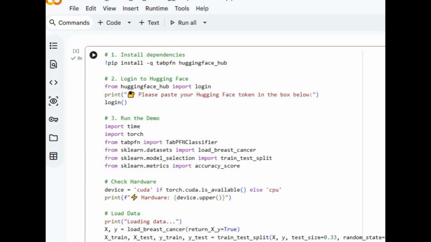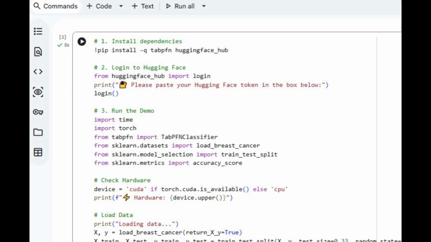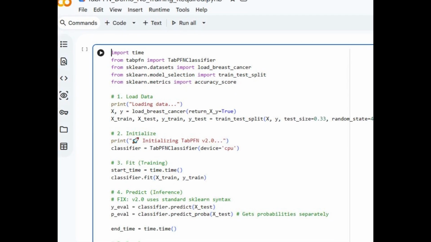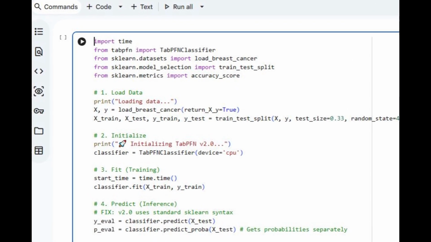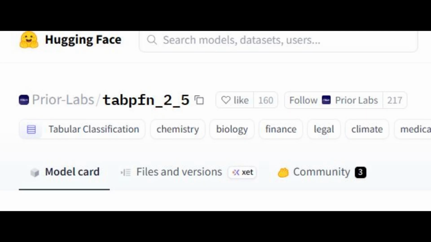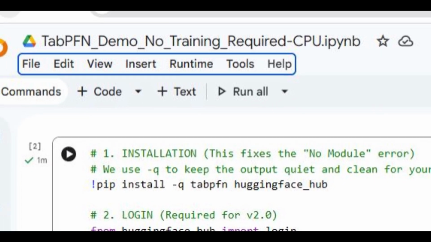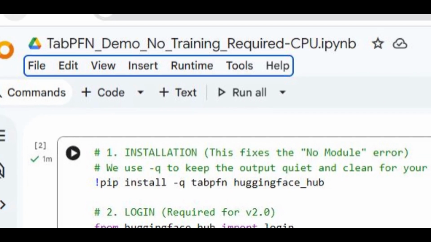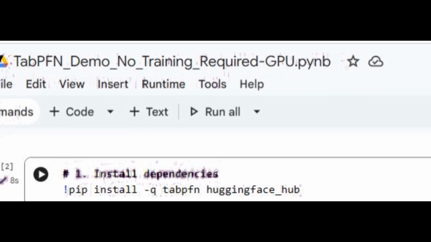I've dropped the Google Colab notebook in the description below so you can try it yourself. Please note, before you start, create a Hugging Face login and create a token. Also agree to the terms and conditions for the TabPFN_2_5 model. In the video description, I am giving you the two codes separately, one for CPU and the other for GPU.